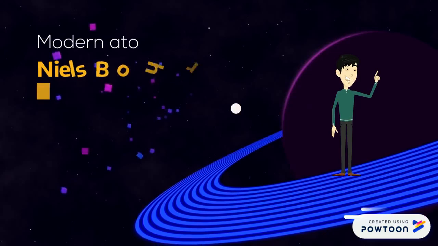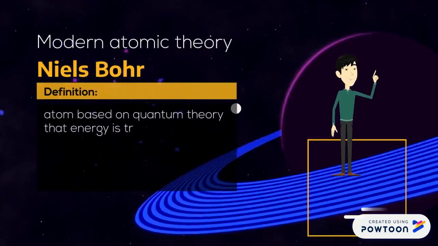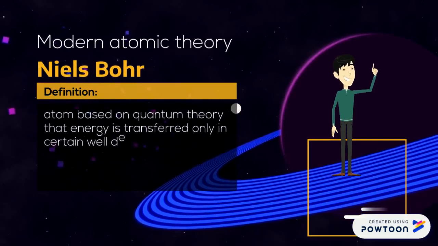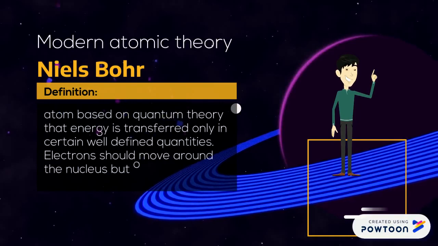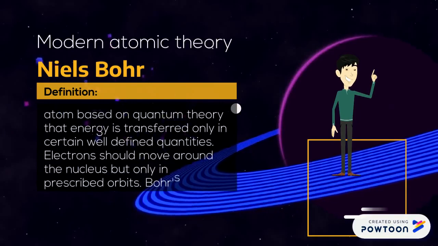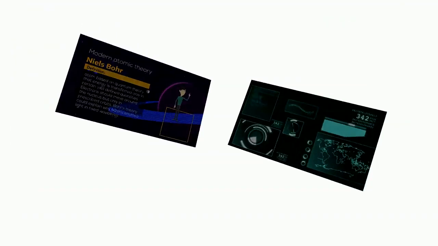Niels Bohr. Atoms based on quantum theory. The energy is transferred only in certain well-defined quantities. Electrons should move around the nucleus, but only in certain permitted orbits. Bohr theory could explain why atoms emitted light in fixed wavelengths.